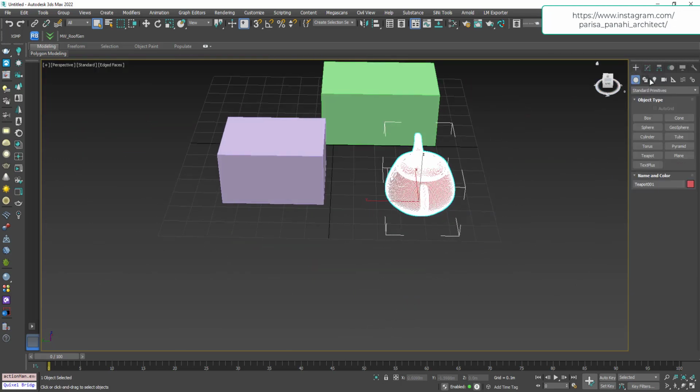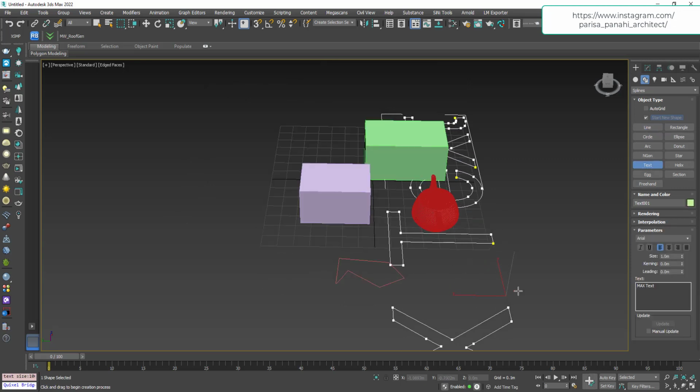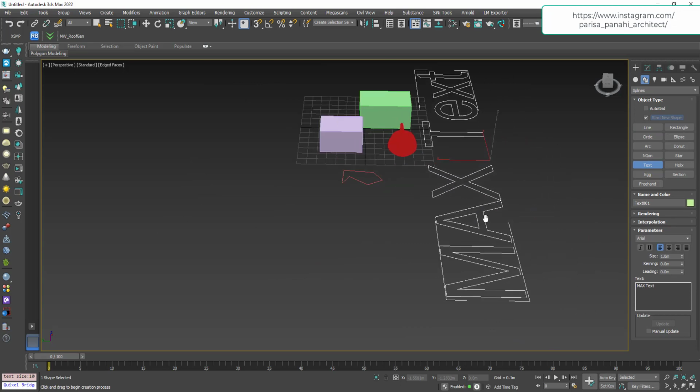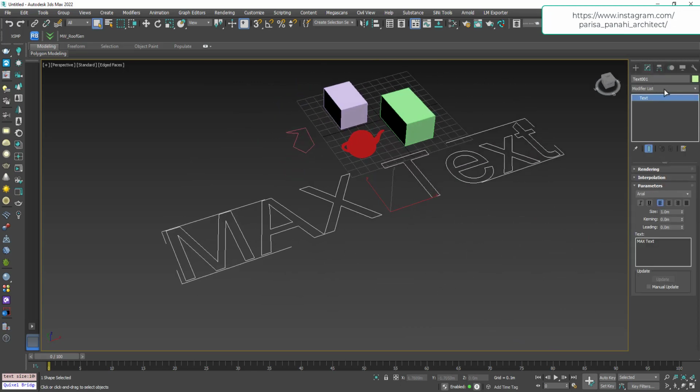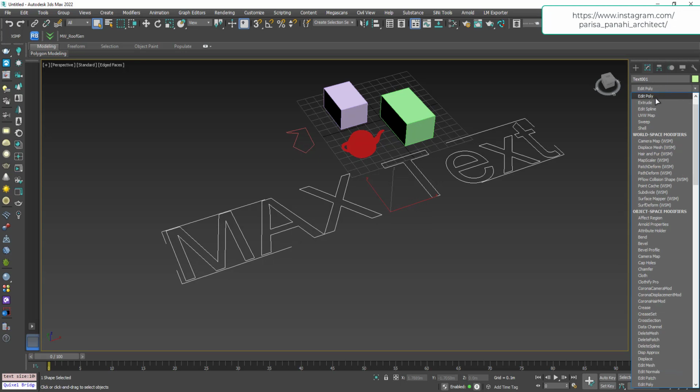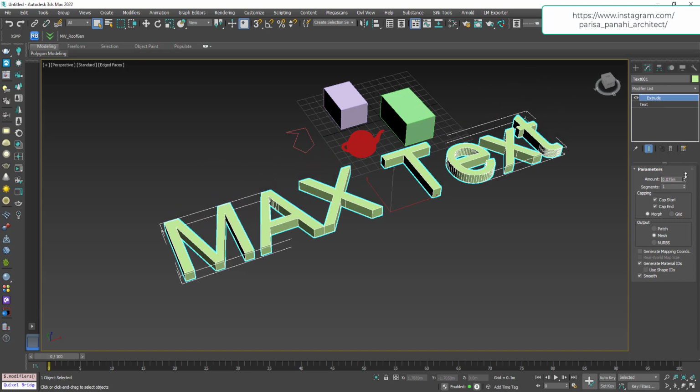Let's move to the next part. Shapes. The same as geometry, it has its own category. You are free to draw by line, circle, or anything else, or you may want to add a text which is located here and you can create here. Then if you wish to change it to 3D by adding extrude modifier from modify tab, you will have a 3D of your text.